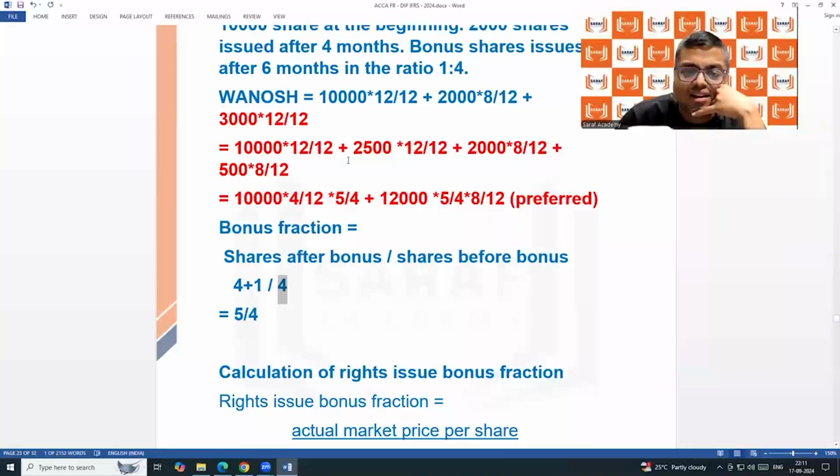Yes, sir. Here we are taking the bonus share separately, and here we are taking it as 5/4. So I like this one, because taking it separately, you will get some confusion. Maybe 200, 500, somewhere you have considered 3,000, the chances of mistakes are higher. But with the fraction, the chances of mistakes are minimal. So we need to pass the exam also, for that reason.